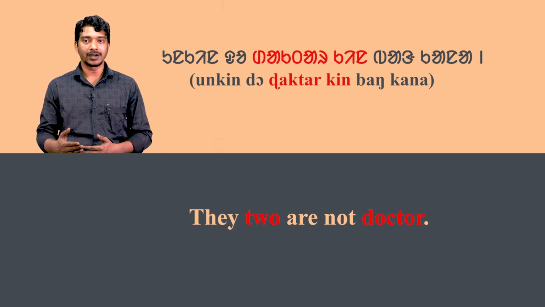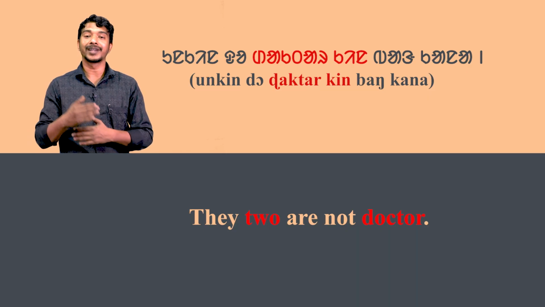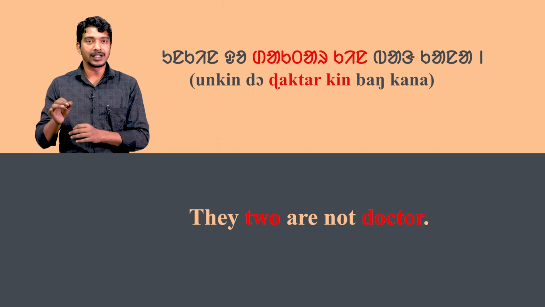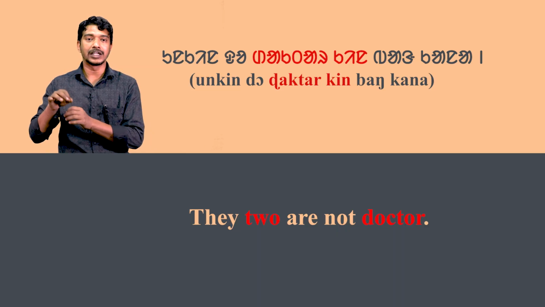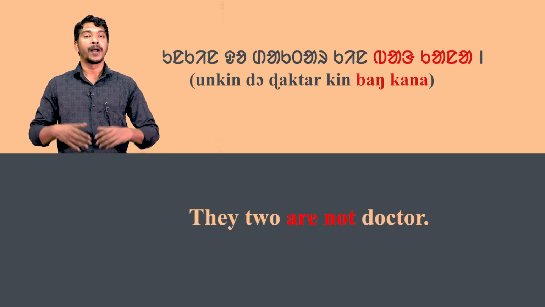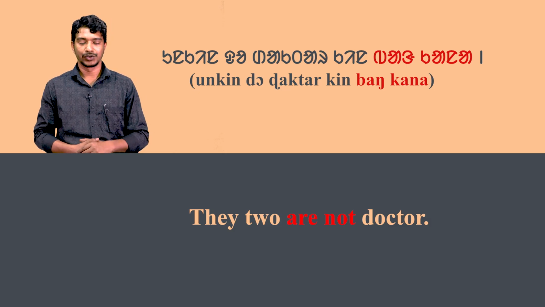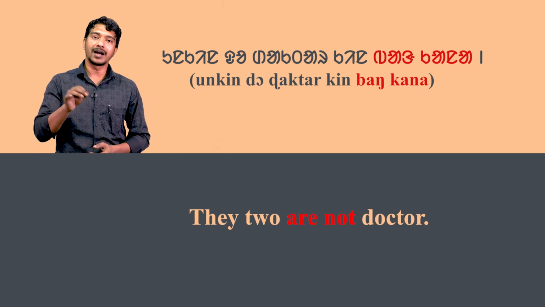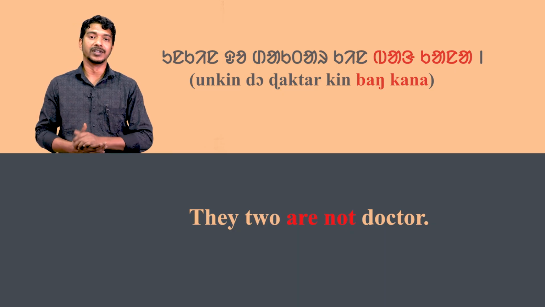The next word daktar kin denotes two doctors by the short form kin. Kin is generally used to distinguish a dual number in the third person. Bang kana means are not. So the word bang kana is the negative form of a verb.